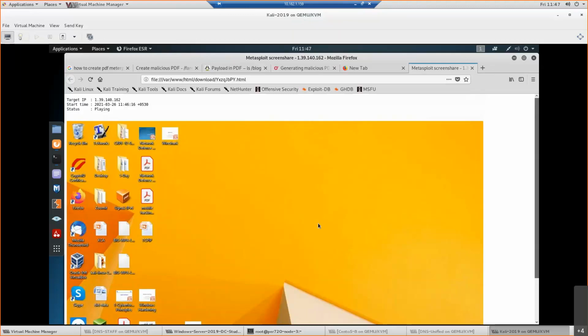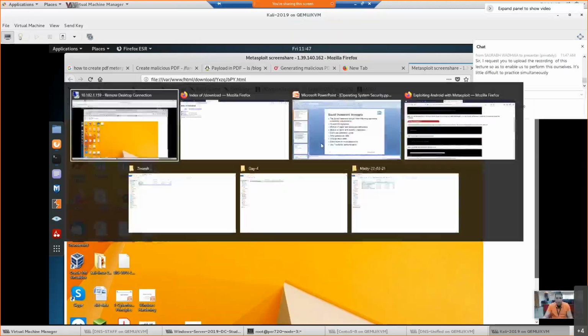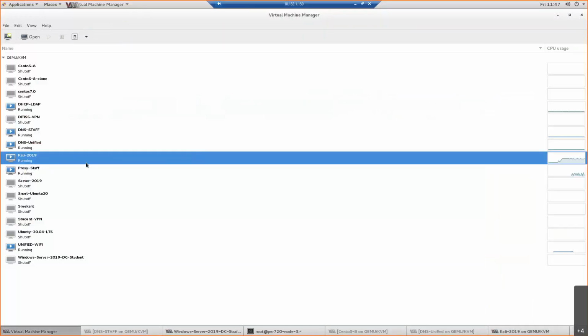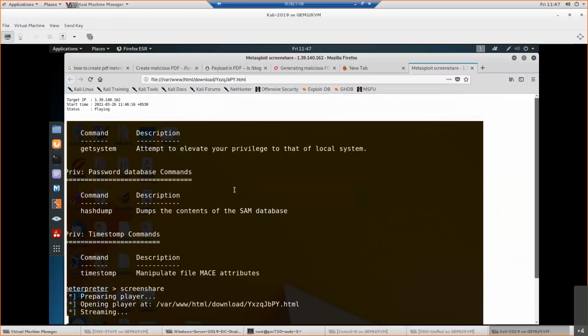Okay. So this is how the malware will work. Whatever I'm typing there, I can see here. Everything can be seen here. So this is nothing but a RAT, a remote access tool, which I have installed on my system, this Kali. One minute. Which I have installed here, and here one connection has come.